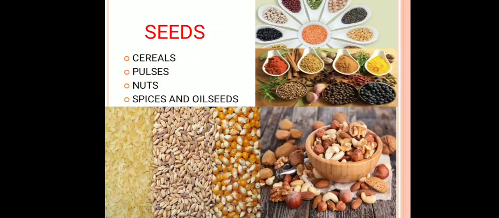Nuts also have a huge amount of carbohydrates and proteins. Spices and oil seeds are used to extract oil from them. So all these parts of the plant, be it the stem, root, leaf, flower, seed or fruit, contain the remaining food of the plant, and that food is utilized by us as a source of food.